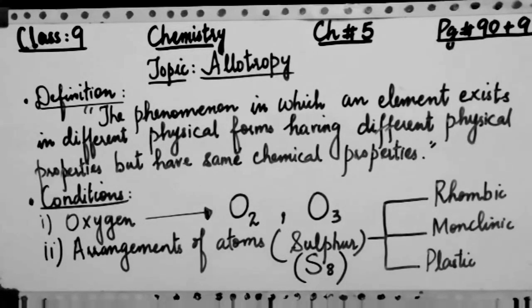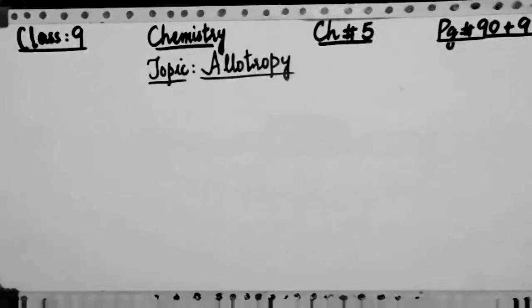So finally we can say S8 is the molecular formula of all these sulfur. So these are all atoms of sulfur. Clear?